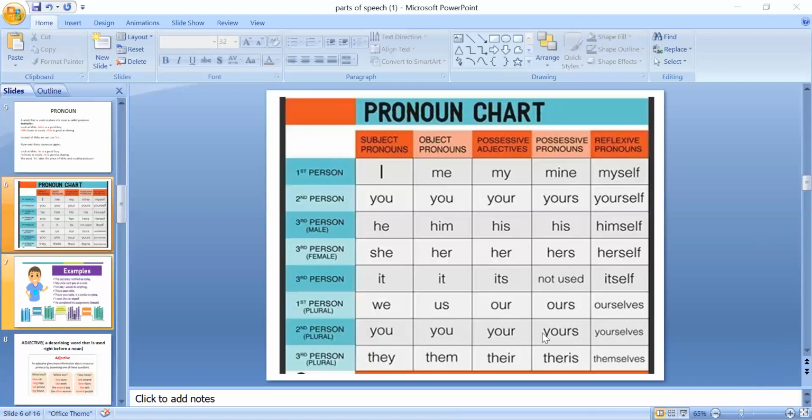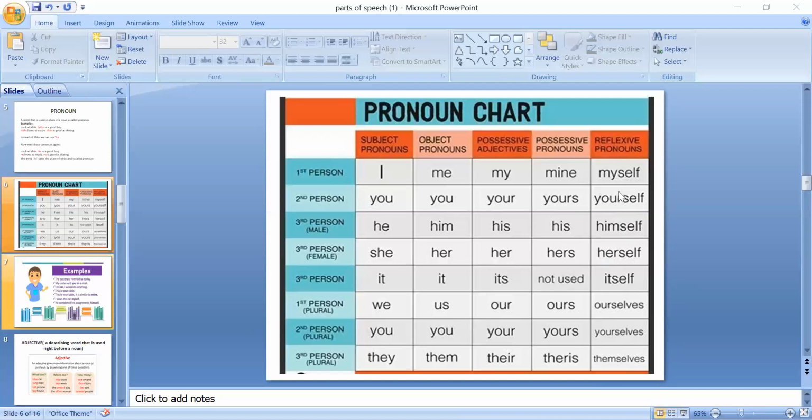Okay, and the last one is the reflexive pronoun, when you add self with it. When you add self with possessive adjectives, it becomes a reflexive pronoun. When we add self with my, it will become a reflexive pronoun. When we add self with your, it will also become a reflexive pronoun. For him, her, it, our, your, and them, because it is plural, we will use selves: yourselves, ourselves.